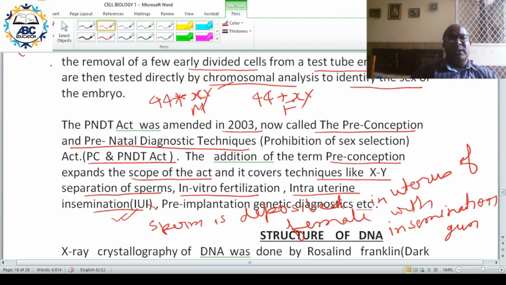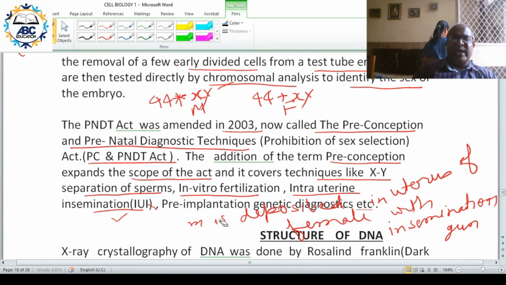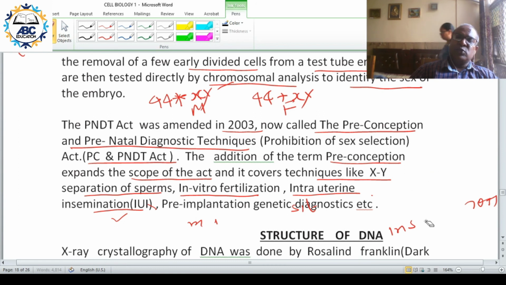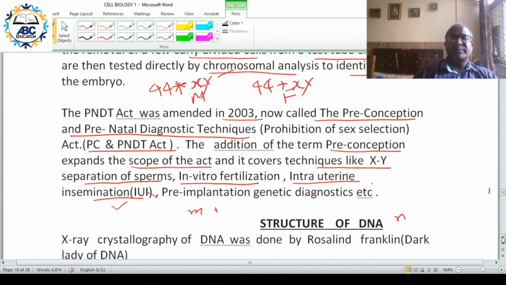Using certain equipment, the sperm can be separated based on X and Y composition, and they can be deposited into the uterus of the female. That is why this act was amended, and this act now reads PC and PNDT Act. The primary purpose of this act was to prevent the chance of misuse for sex determination.